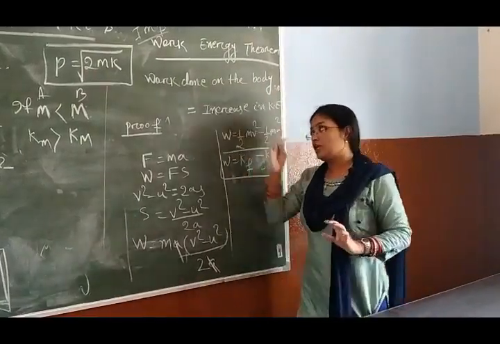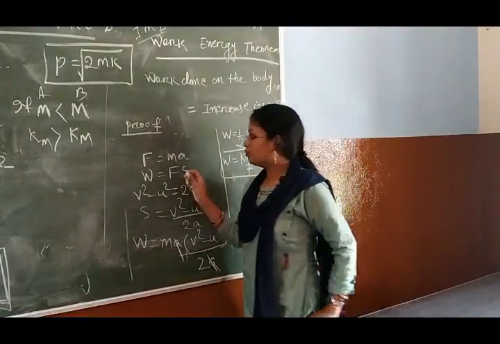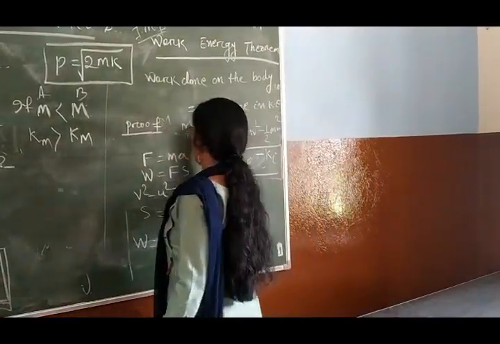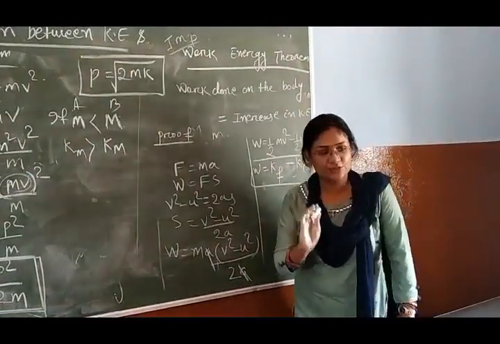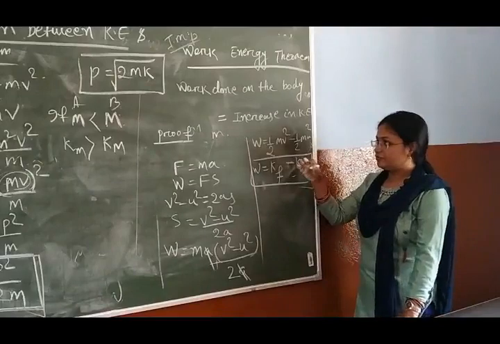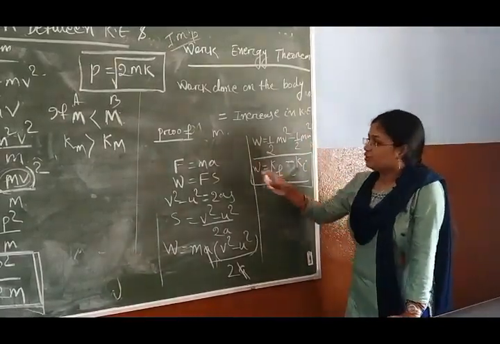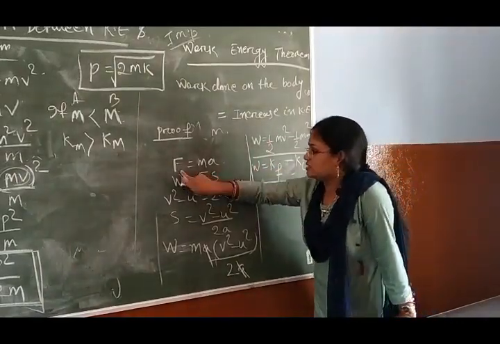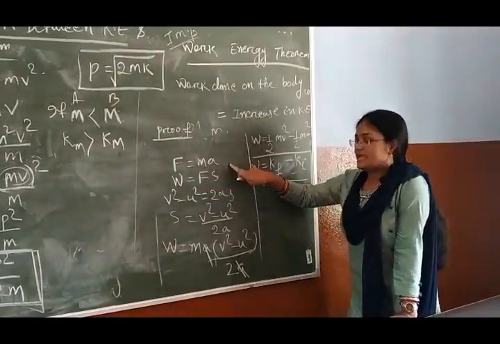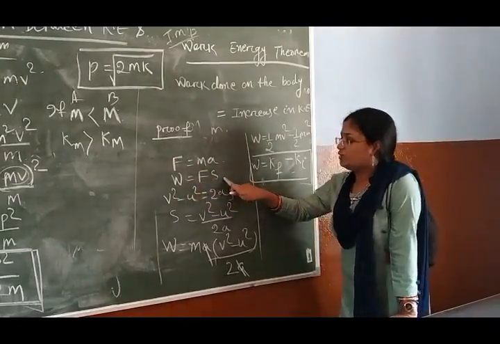Now we can also prove this work energy theorem. Suppose we consider a body of mass m moving with initial velocity u, and after giving force, its velocity increases from u to v. Suppose one force is acting on the body, that force equals mass into acceleration. Then the work done, work equals F into s.